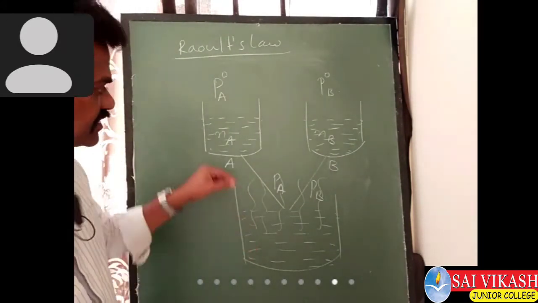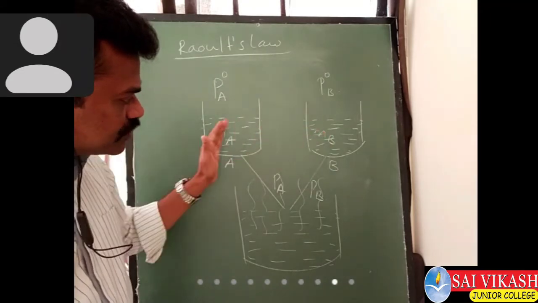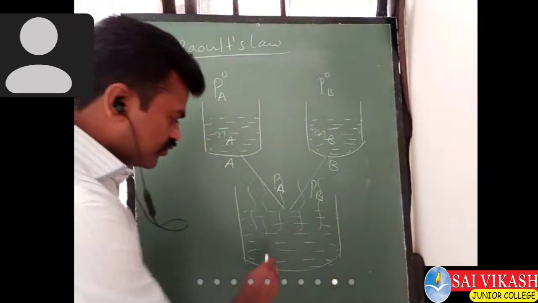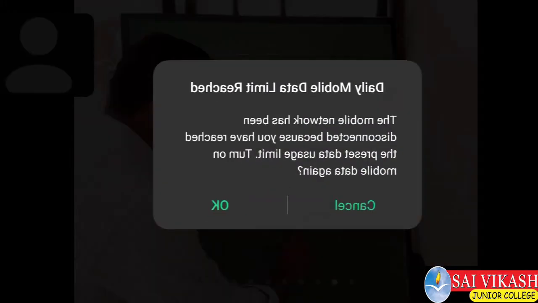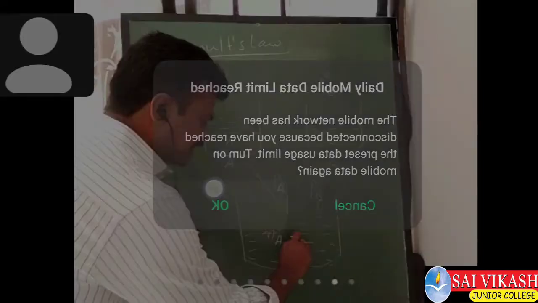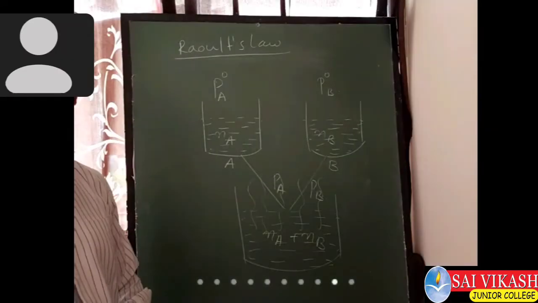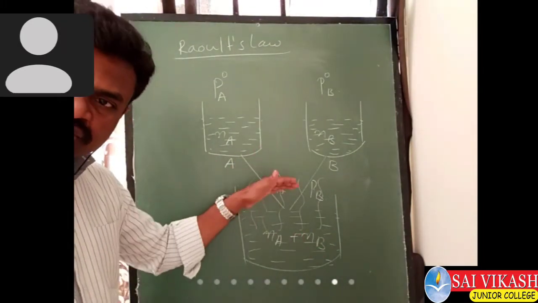This is the reason I have taken the number of moles. Both liquid A and liquid B are present, so we have Na and Nb, and the total number of moles is Na plus Nb, because both are combined.